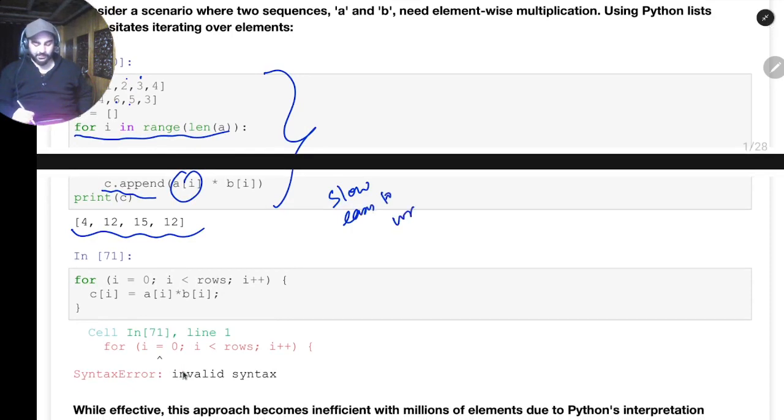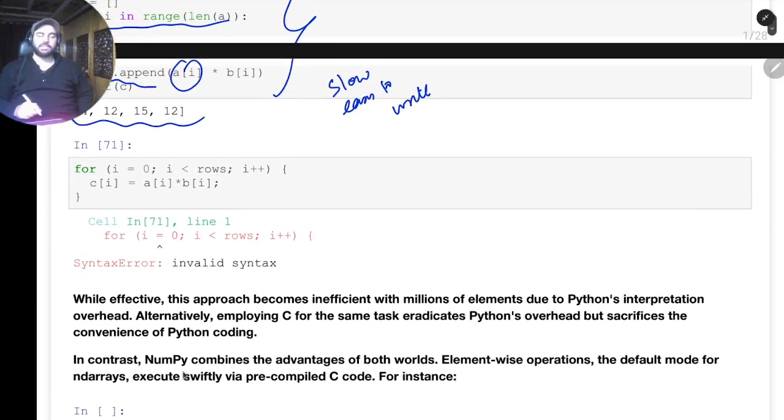If you want to achieve the same thing in C code, you can achieve it like this: for i is equal to 0. This is some sort of cryptic looking code. If some people are foreign to C, they might say, oh, even this loop is difficult. What am I doing here? I have to access these integers, there is some indexing and things. This is critical, but this is really fast.